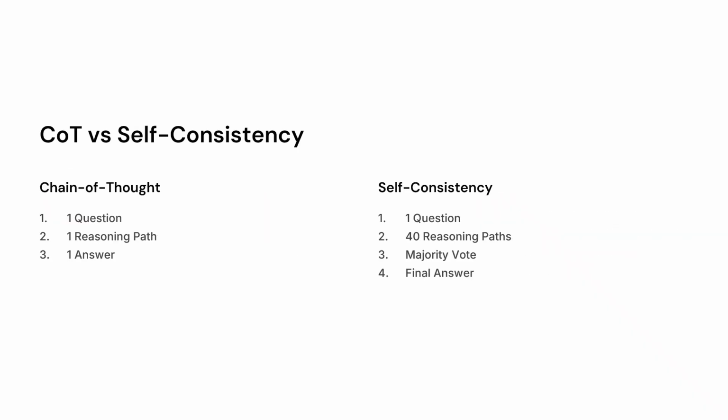So here is a basic difference between chain of thought and self-consistency. In chain of thought we have a question followed by a detailed reasoning path of a step-by-step breakdown of each step, followed by the answer it gets. And in self-consistency we have one question followed by 40 different approaches of solving that question, and majority voting on just the final answer, and then finally selecting the final answer based on these.